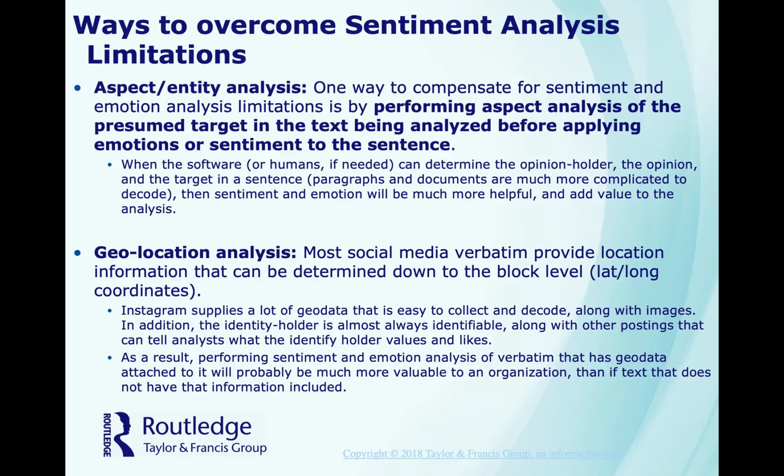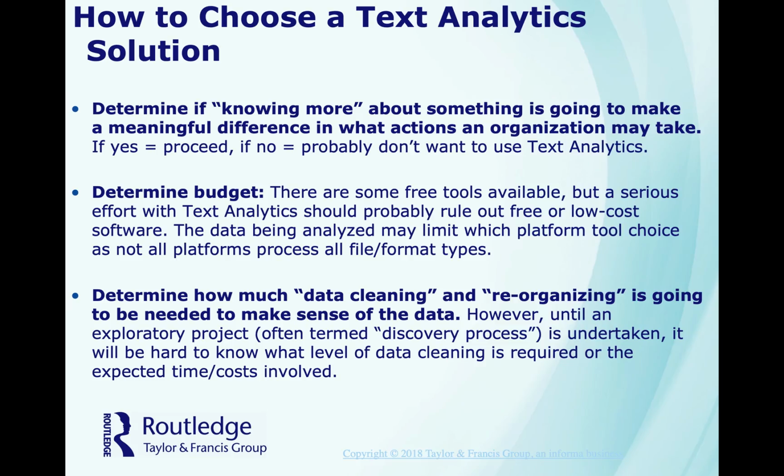Geolocation analysis. Most social media verbatims provide location information, which can be determined down to the block level, like the latitude and longitude coordinates. Instagram supplies a lot of geodata, and it's easy to collect and decode along with their images. In addition, the users are almost always identifiable, along with their other postings that can tell the analyst what the user holds as values and likes.